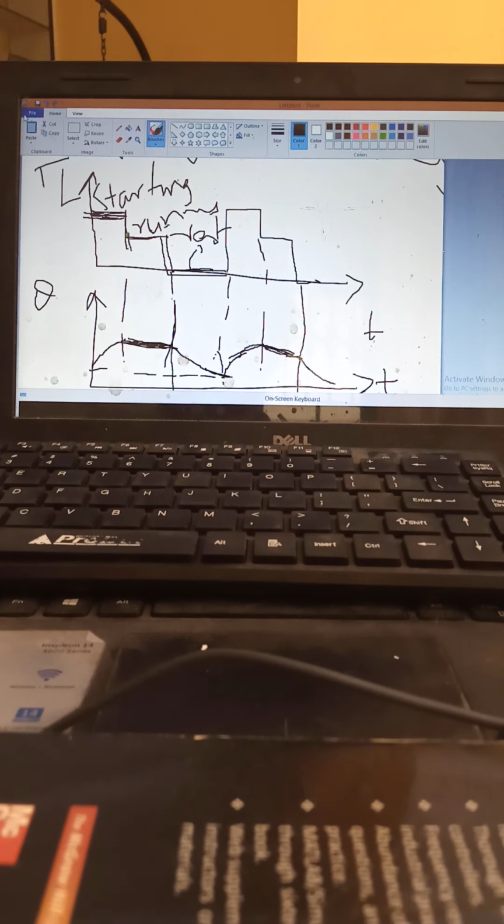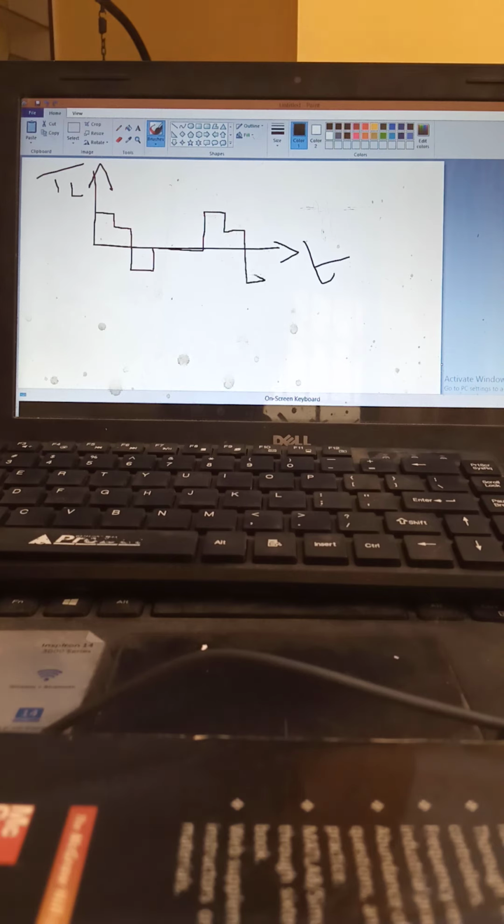So I will draw another diagram. It is also periodic duty, in which it will be like this. Your load torque, there will be starting. After starting it will run at lesser load torque, then it will not directly go to rest, instead it will go to break. Break means negative torque. So this is the breaking period. After that, rest. Then after the rest period again starting, running operation, breaking, rest. So like this it goes.